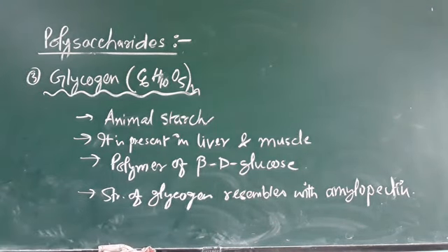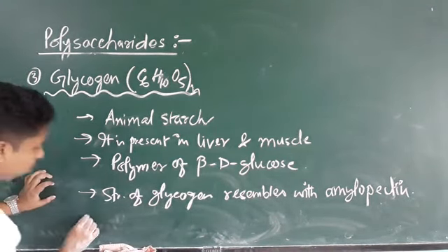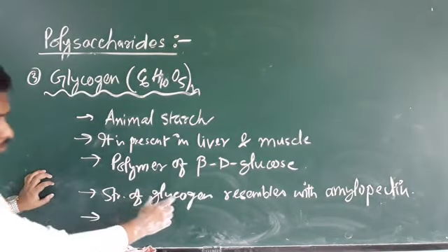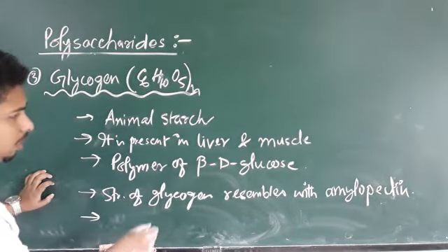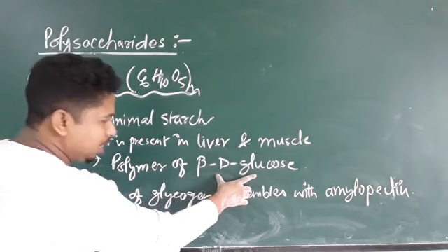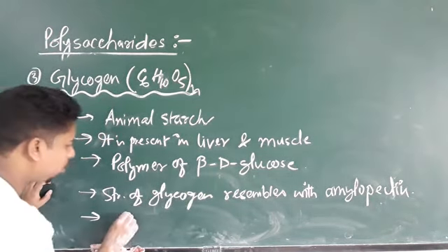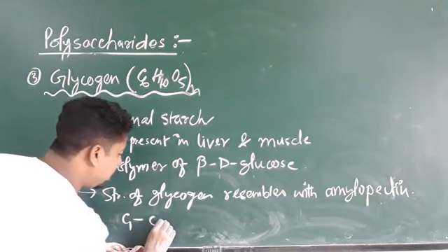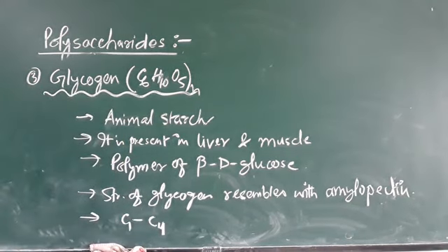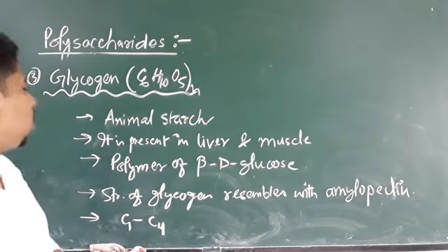In glycogen, it is a polymer of beta D glucose, and this beta D glucose is also linked with carbon 1 and carbon 4 linkage. So this is all about glycogen.